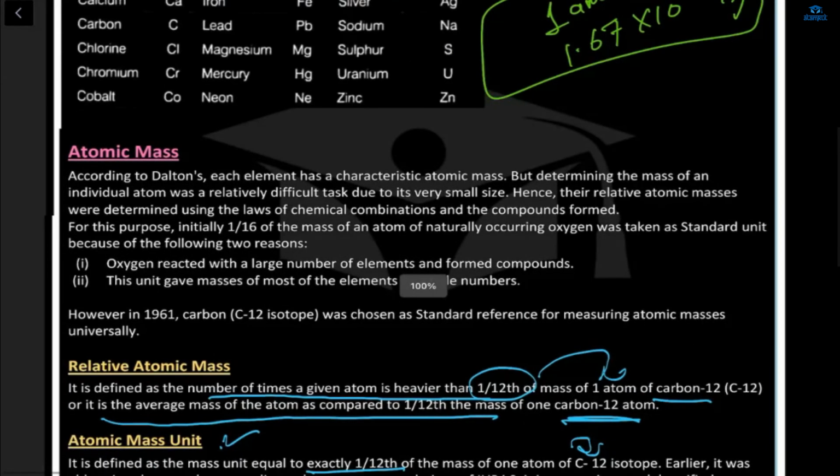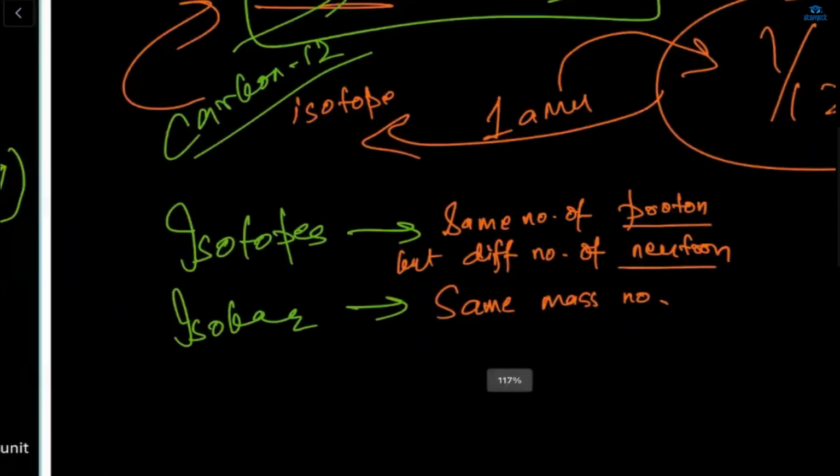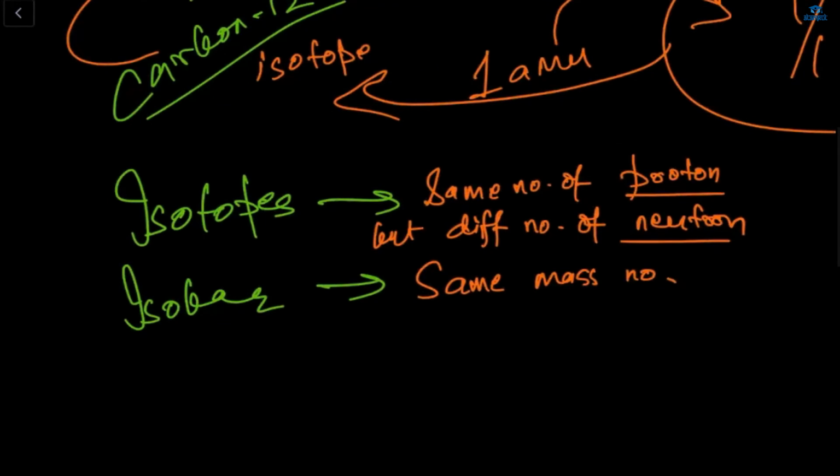What are isotopes and isobars? Isotopes means the same number of protons, but a different number of neutrons. Isobars means the same mass number.